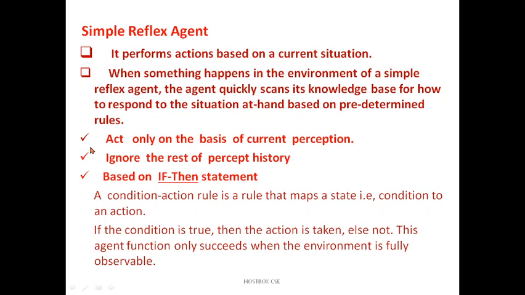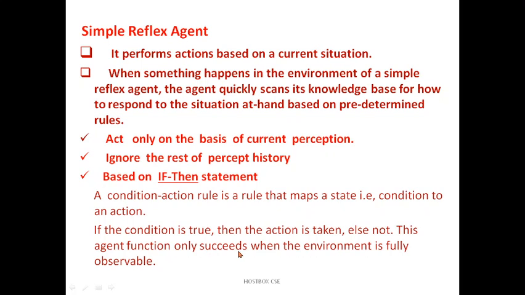For example, take robotics in a factory. If you assign a program with an if condition and the condition is true, the robot does the work for 5 hours, otherwise not. A condition-action rule is a rule that maps a state, that is the condition, to an action. If the condition is true then the action is taken, else not.